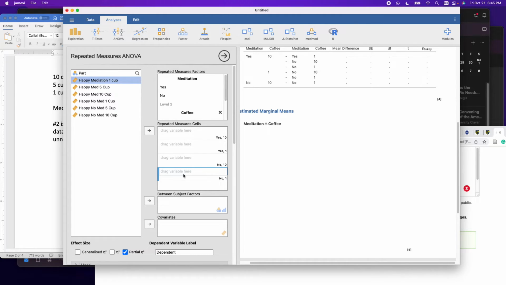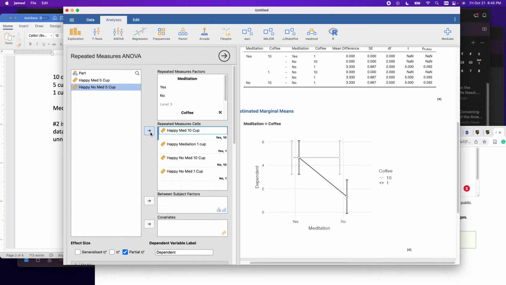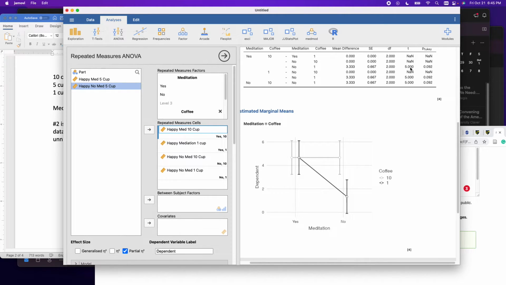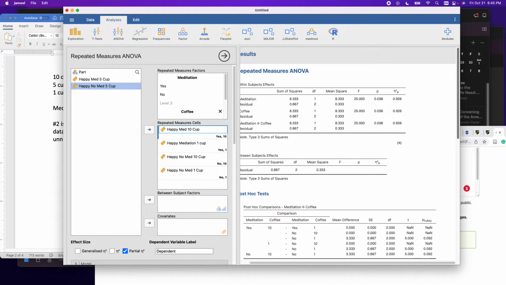But now I'm like, okay, I need to get yes, meditation with 10 cups. Happiness is the DV, meditation 10 cups. It's everything together. Happiness meditation 1 cup, 10 cup, 1 cup. So now I'm working on the next problem. We still got a little bit of that funky data stuff going on. I'll talk about it all right together.